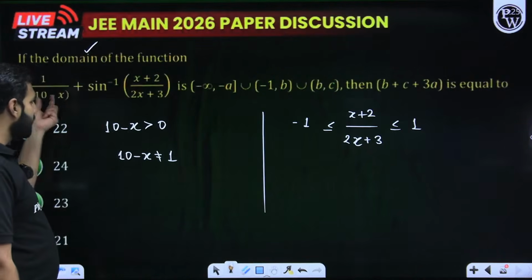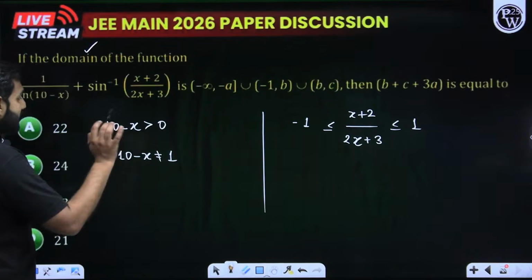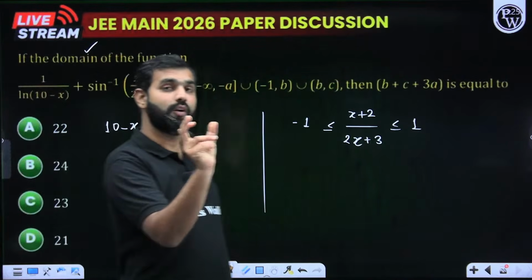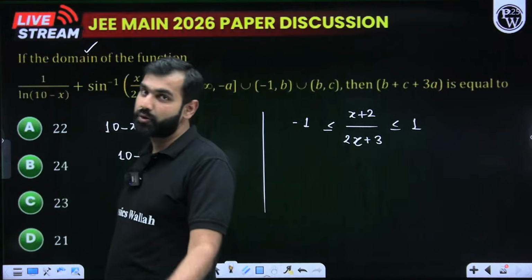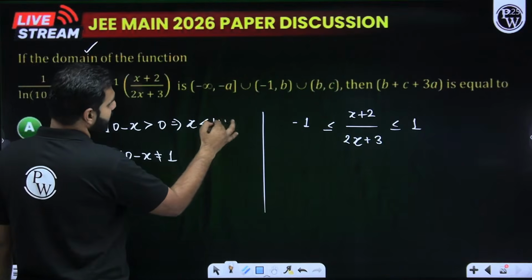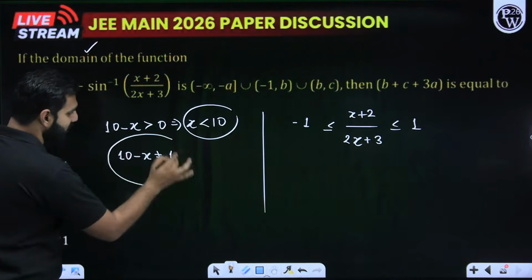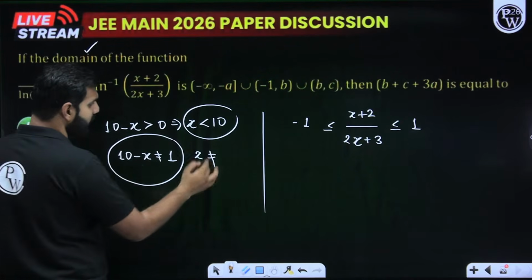So here, 10 minus x we cannot afford to be 1. That's the one condition we are supposed to impose. The second condition is that whatever values you take inside the log should be positive. So 10 minus x should be positive, and with that I come to the conclusion that x should be less than 10. That's the first restriction. The second restriction is that x cannot be equal to 9, when I take the 1 to the other side.